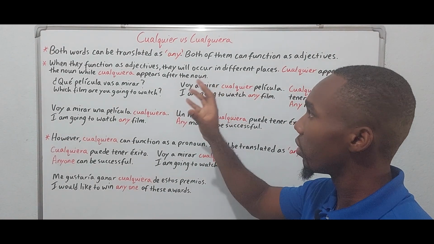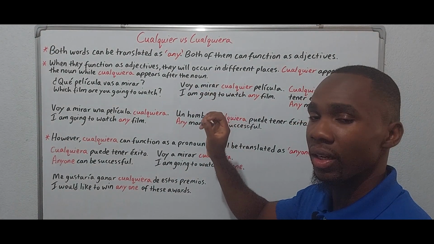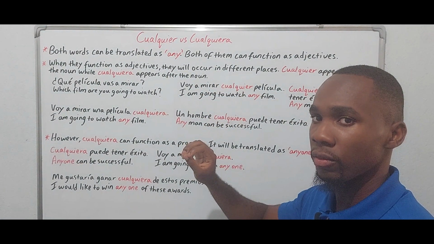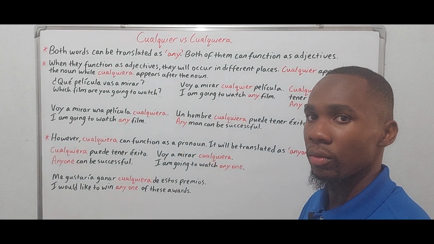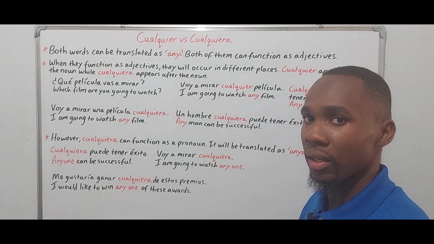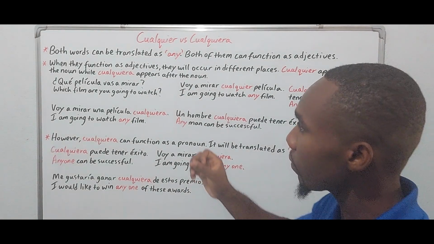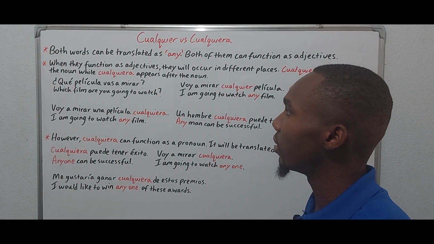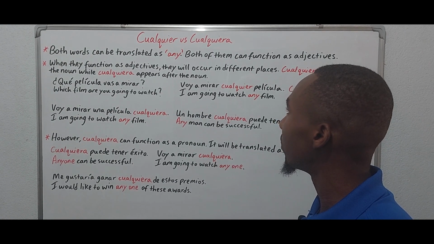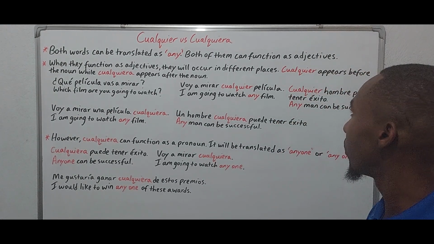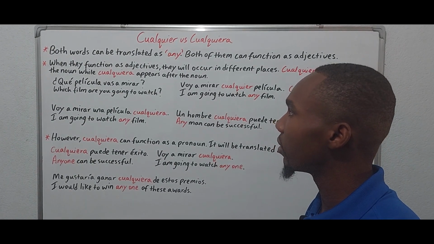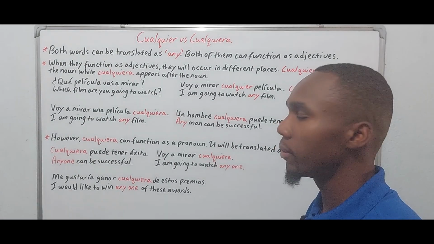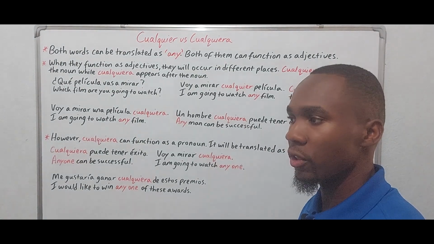Both of these words can function as adjectives, but of course, the difference will lie in position. When they function as adjectives, they will occur in different places. Cualquier appears before the noun, while cualquiera appears after the noun, right? So this is the first difference.